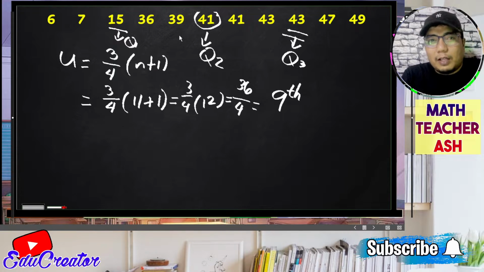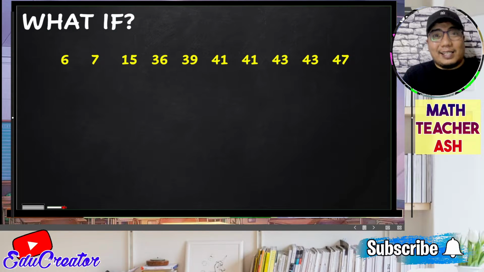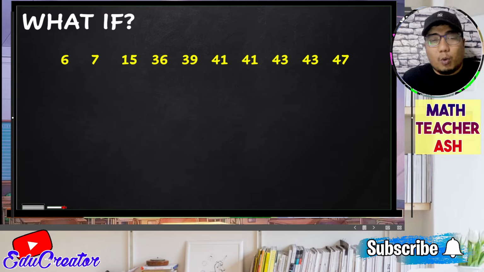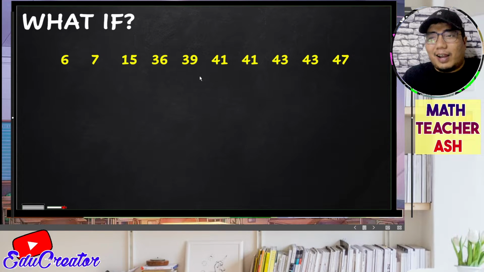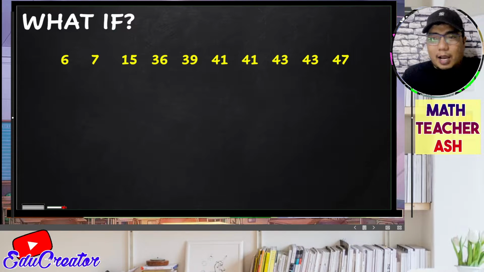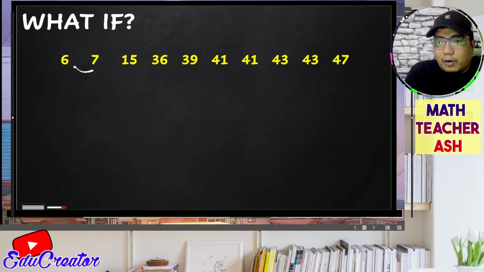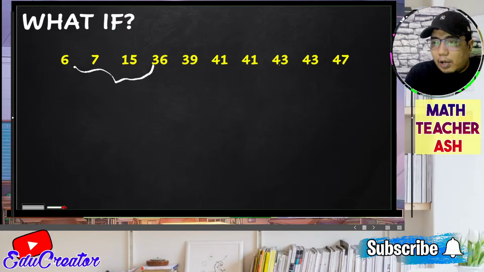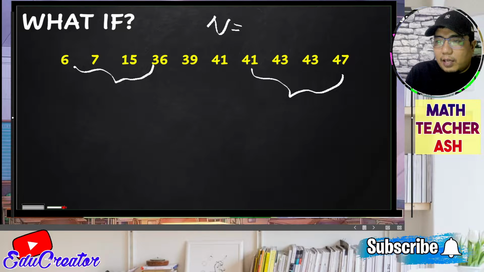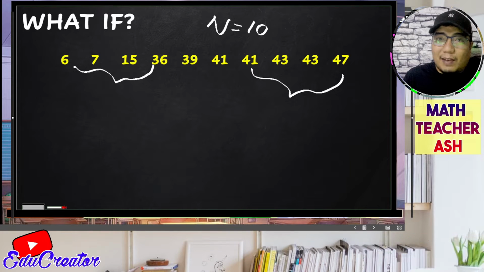Now, of course, we will talk about what ifs. What if we are given a data set that has an even number of data points? If we try to count the number of data points in this given data set, we have only n as 10. So how do we get the median, the quartile 1 and the quartile 3, or the lower and the upper quartile? So you just get the middle of the given. Here there are 4 data points, and we also consider the 4 here. Of course, the number of n here is 10, not unlike earlier when we had 11. So what if we only have 10? It is an even number.